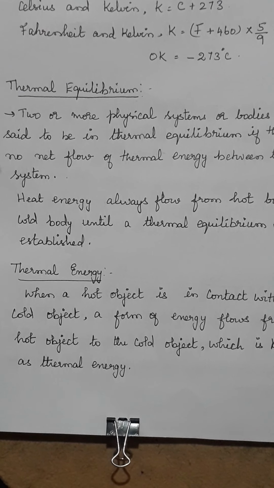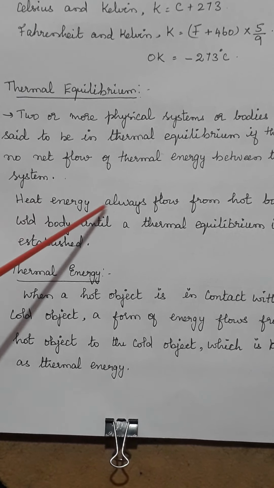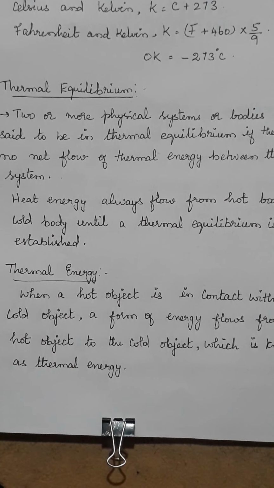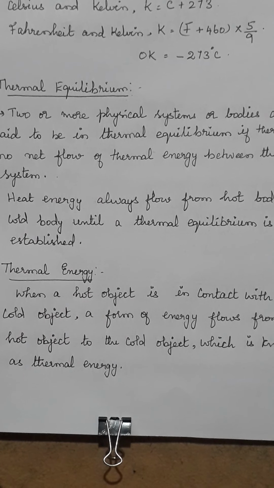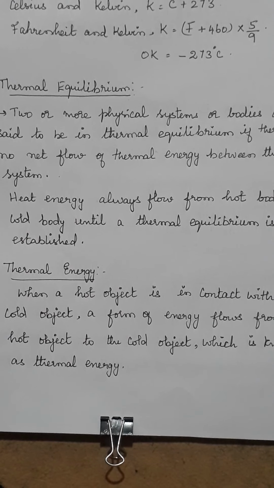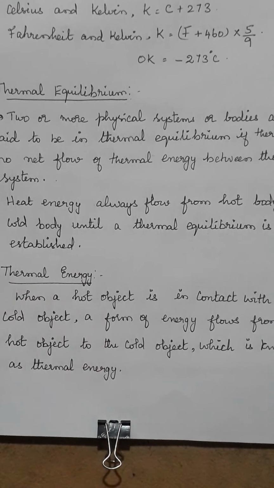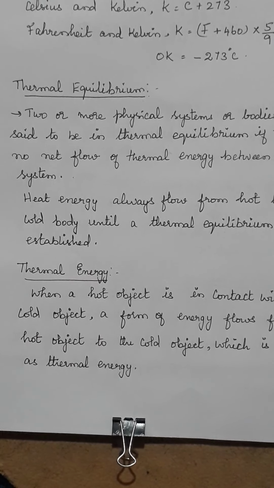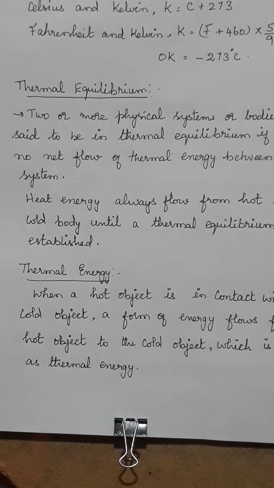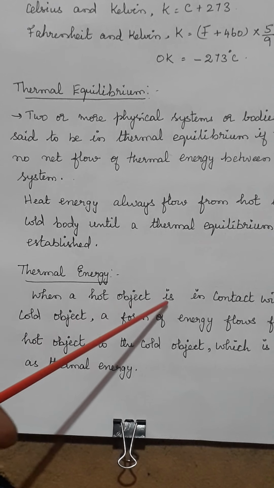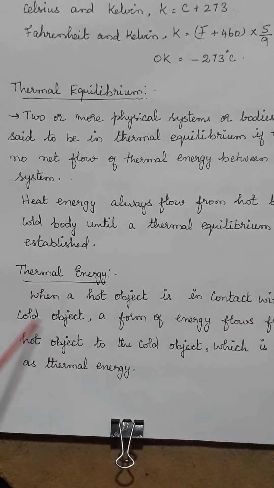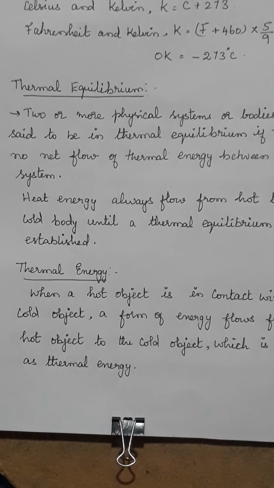So what you understand from here is heat energy will always flow from hot bodies to cold bodies until a thermal equilibrium is established. So from this I am going to define thermal energy. What may be the thermal energy? When a hot object is in contact with another cold object, what happens there?